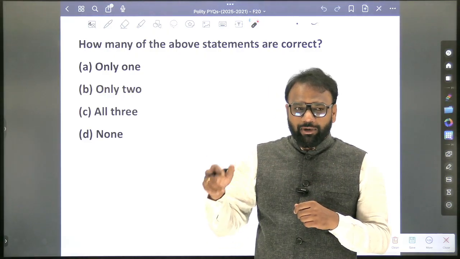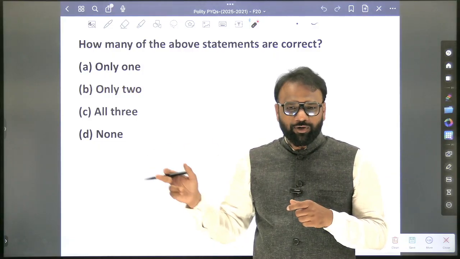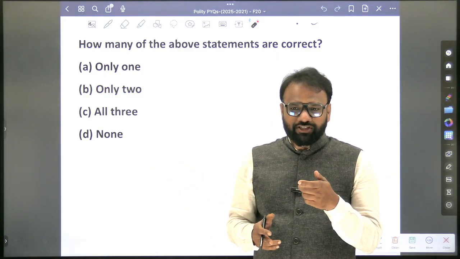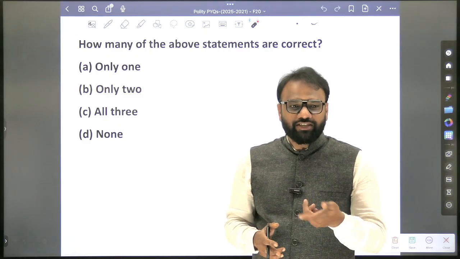Now it comes to tribal areas. Similarly, in the 6th Schedule, the Act of Parliament will extend or will extend with modifications. Who is going to make those modifications in the case of tribal areas?